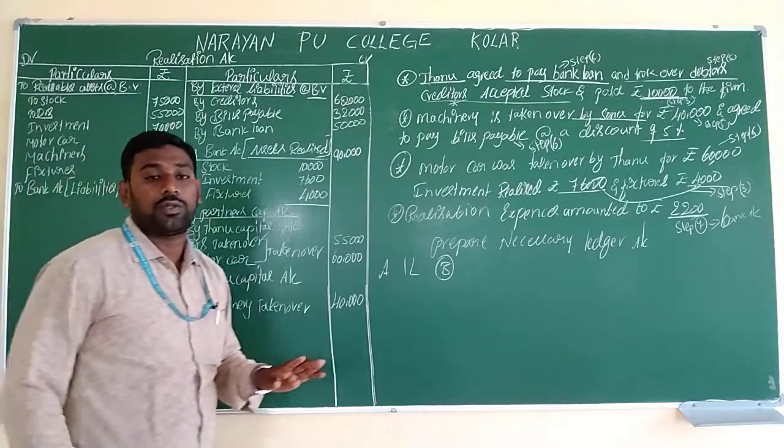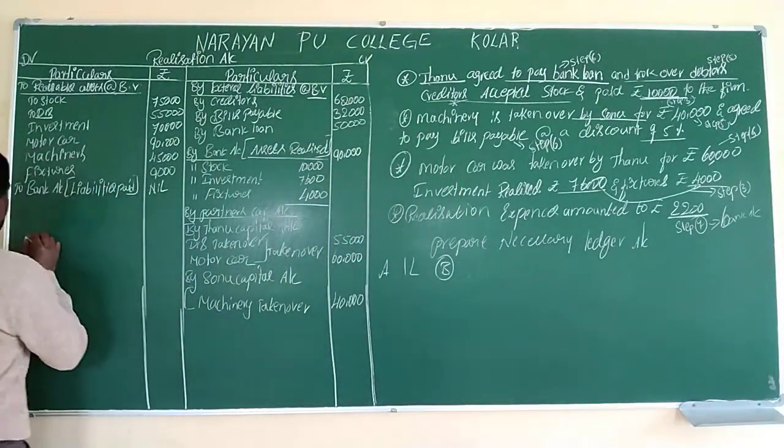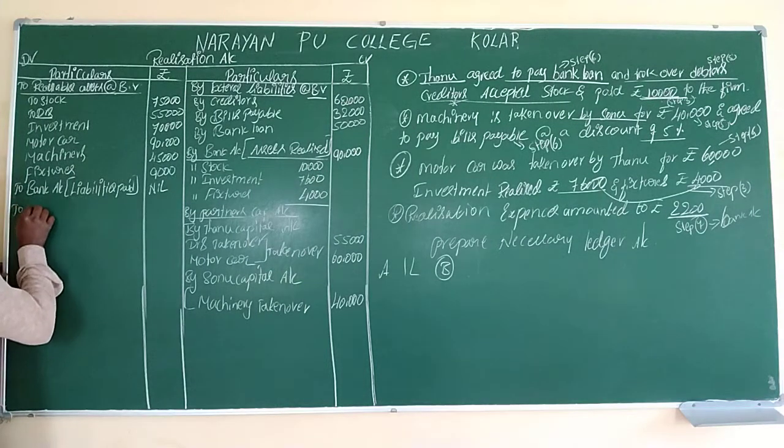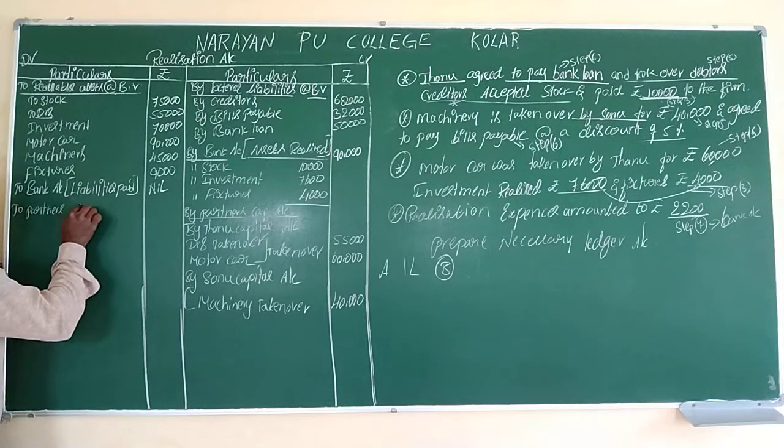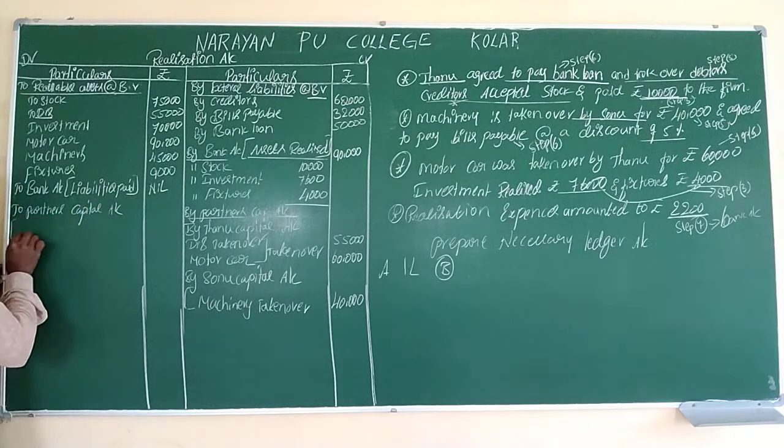Is it clear? So this is about step number 5. Let's come to step number 6. We will write here again 2 partners' capital account. In bracket we have to mention liabilities taken over.